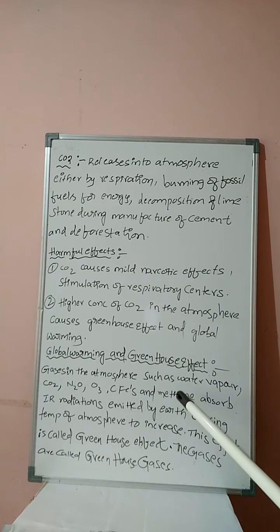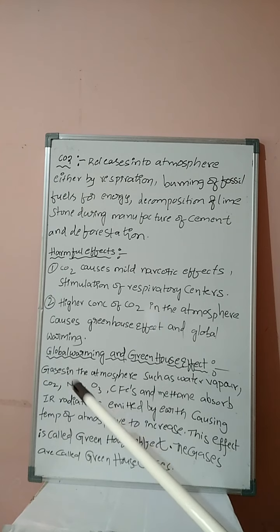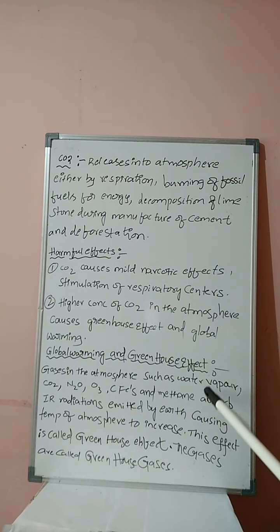Examples, students: methane, chlorofluorocarbons, ozone, N2O, carbon dioxide. Mainly these two you can remember, students, for our examination point of view: CO2 and methane are called the most effective greenhouse gases.